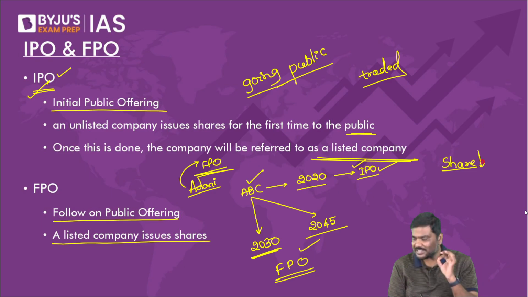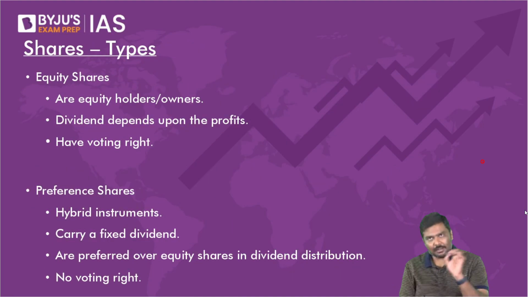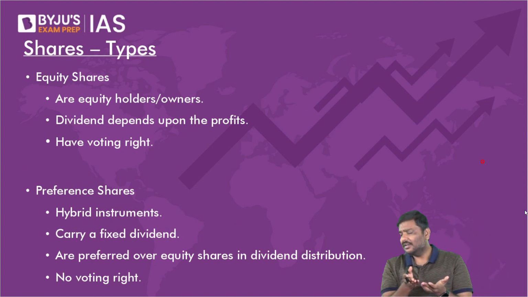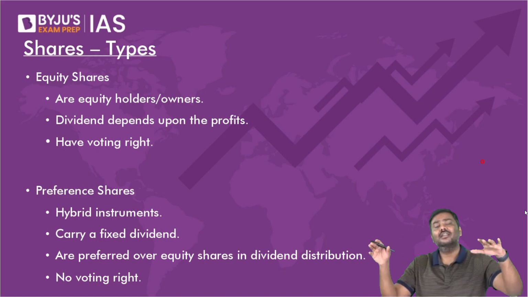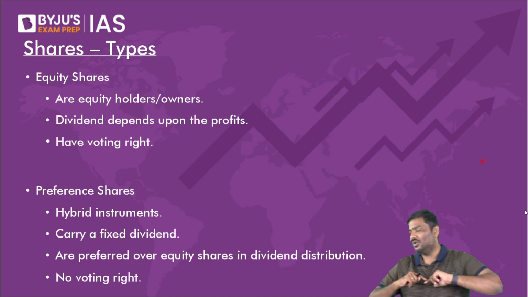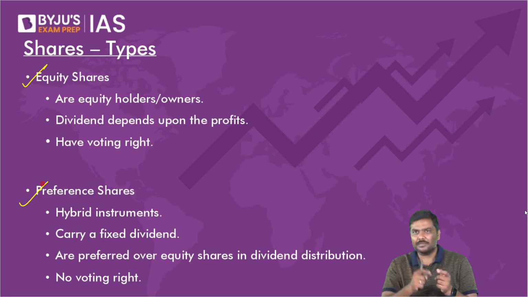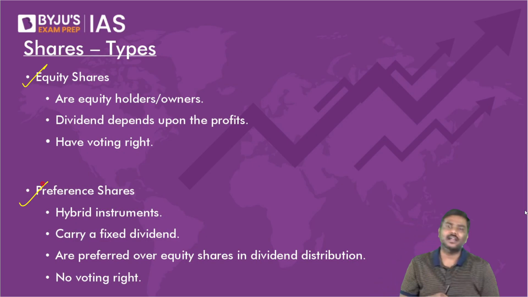Let me know, does it make sense or not? The market share prices of the Adani company took a hit. What does it mean? It simply means it is already listed, which means the IPO is already done. So now they cannot do an IPO. They will have to go for an FPO. All of you okay with that? So even in UPSC, just try to connect the dots like this. Many times by connecting the dots, you'll get the answer.